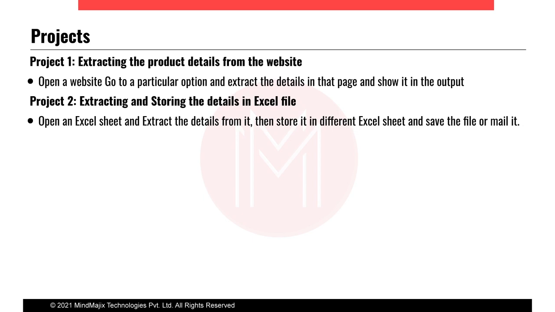Then we will store the data extracted from the website in different Excel sheets and save that file, or even mail it to the email ID of the customer or anyone, even to us. We can run this in the management console and get the mails, or we can see the file getting stored in some folder structure.